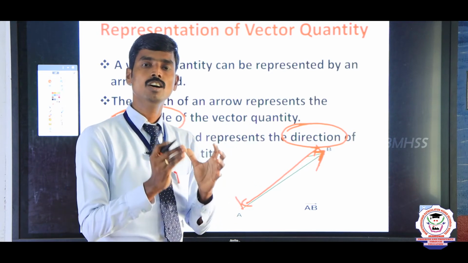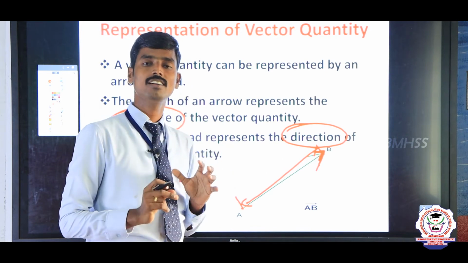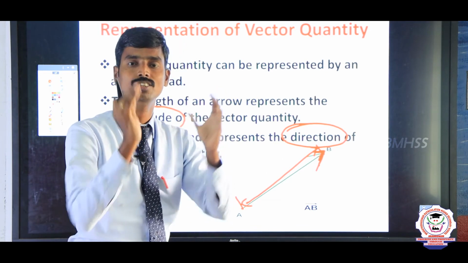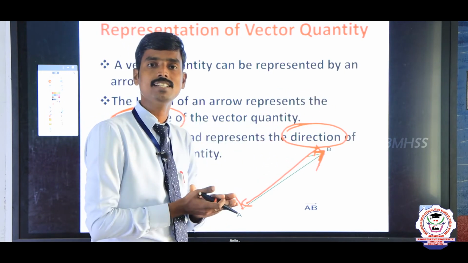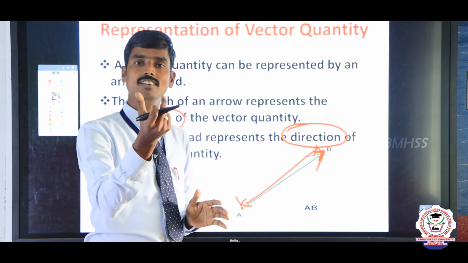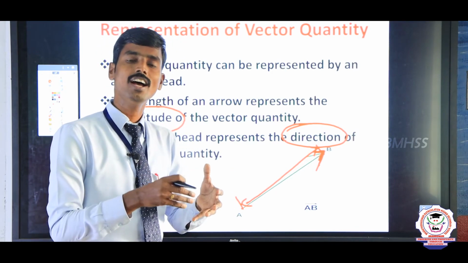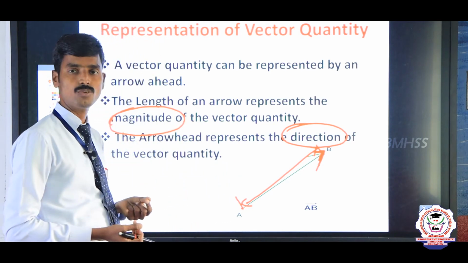For example, let us consider one car. This car moves towards the east at 60 km per hour. Here 60 km per hour is nothing but the magnitude. The car moves in the east direction, so it possesses magnitude as well as direction. So this is called representation of vector quantity.